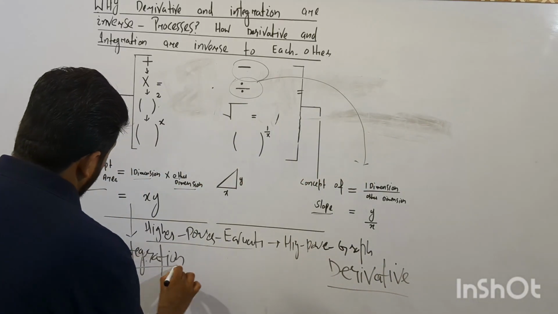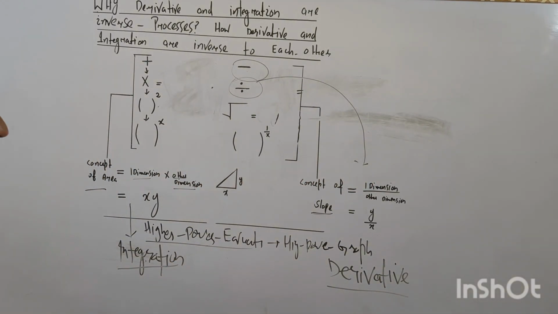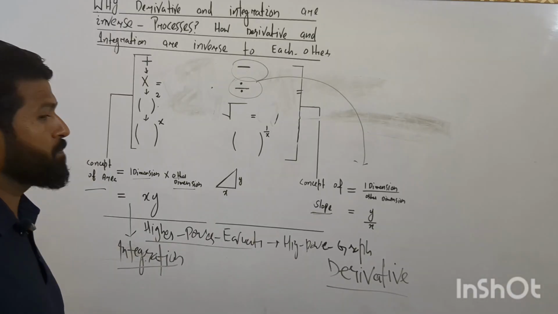So from here we conclude that derivative is the inverse process of integration.